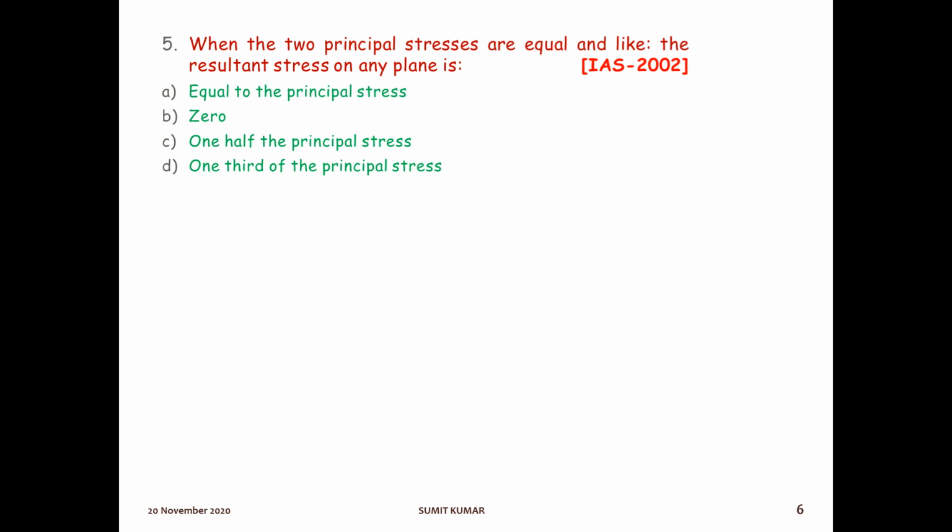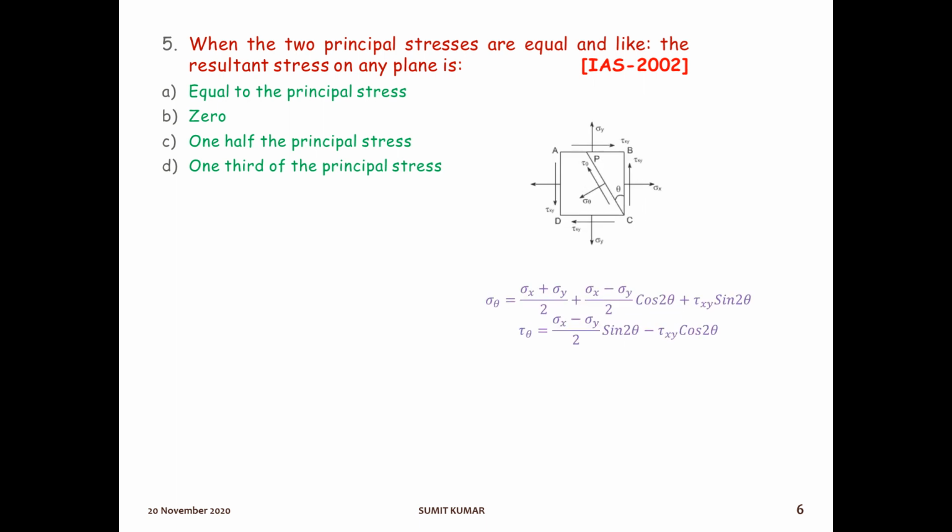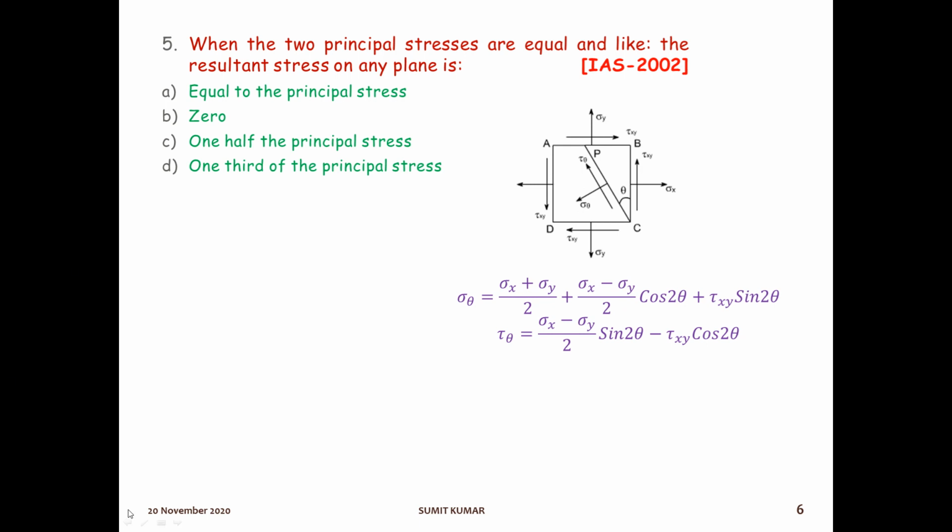See the next question. When the two principal stresses are equal and like, the resultant stress on any plane is. So in the previous slide we have seen the formula for the resultant stress. So here is the formula, which is sigma theta. Sigma theta is the resultant stress. So we will use this formula.